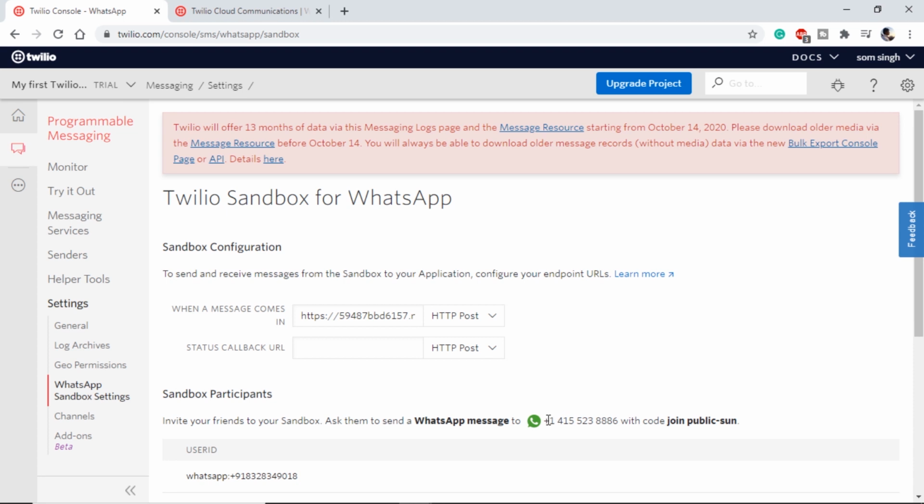And once you are able to communicate with this, it means that you are a part of Sandbox and this is your Sandbox settings. So why we are on this page is, if we see here, it says when a message comes in. Let's say if you send a message hi to this number, if there is no website given here, it will give the default reply.